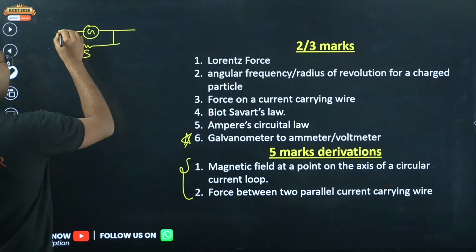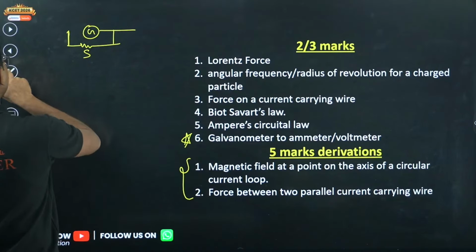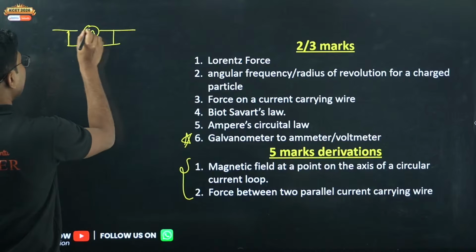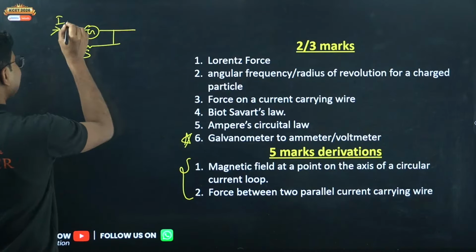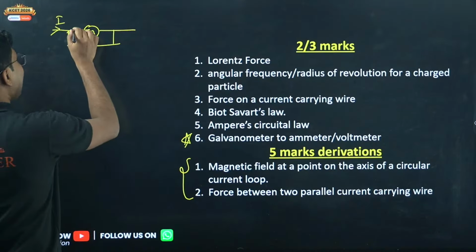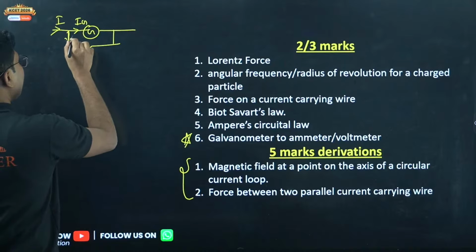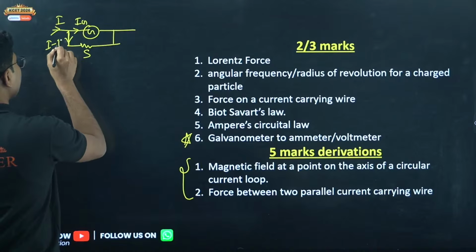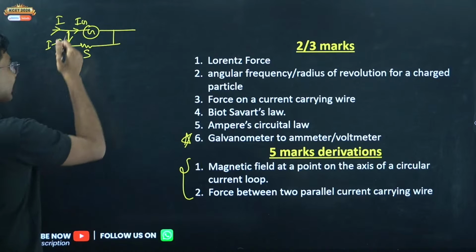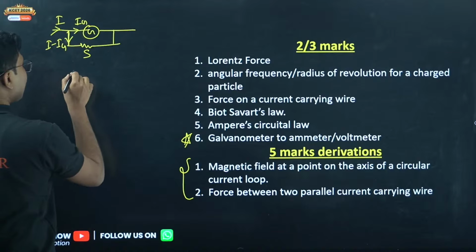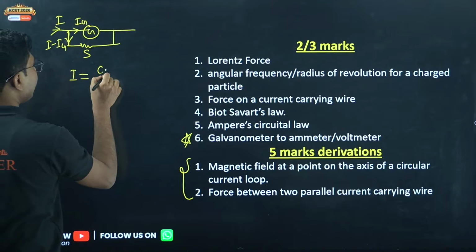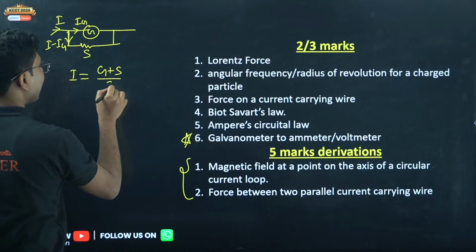Now, say the current in the circuit is I. Only a portion of that current will pass through the galvanometer, and the remaining current will pass through the shunt. So what is the current that you are measuring? The current that you are measuring is given by (G plus S) divided by S into Ig.